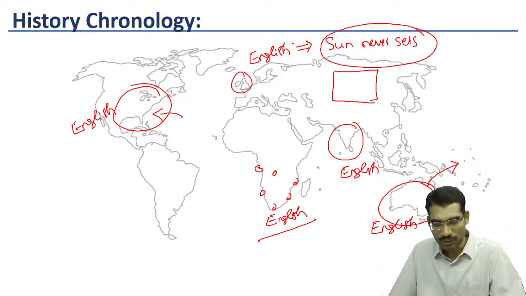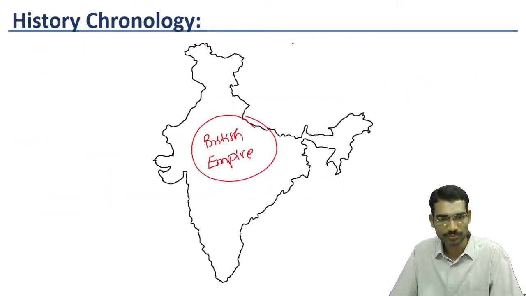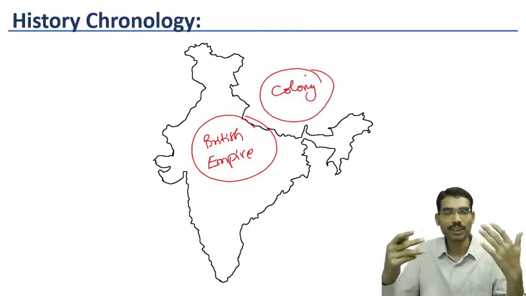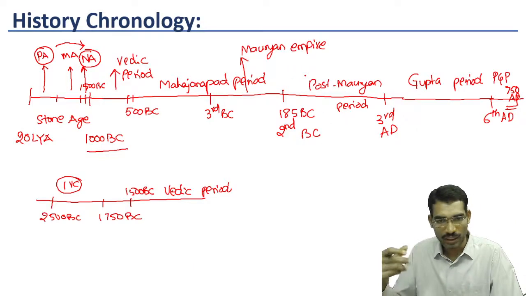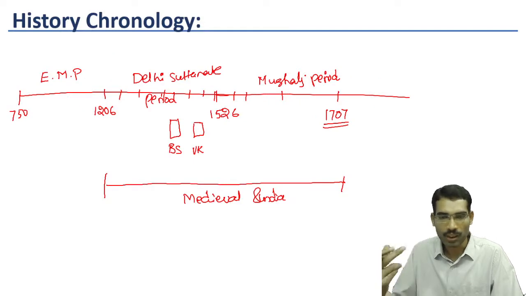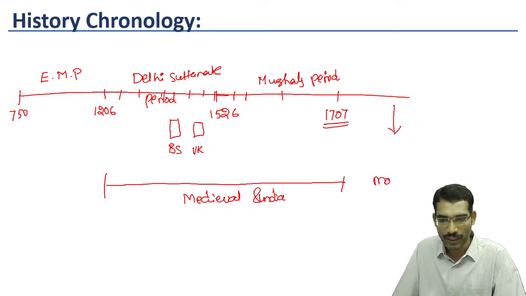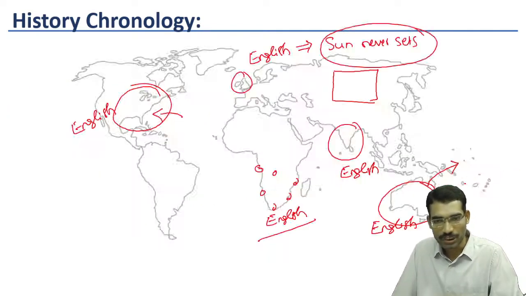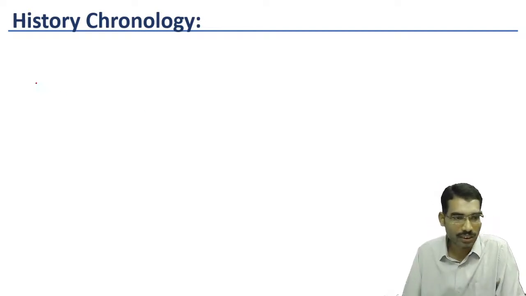Now come to our Indian subcontinent. We became a colony of the British Empire. Now we are entering into the modern period. After 1707, the decline of the Mughal Empire, we are calling it modern India. Now we take a separate sheet. Here we are starting with modern India.